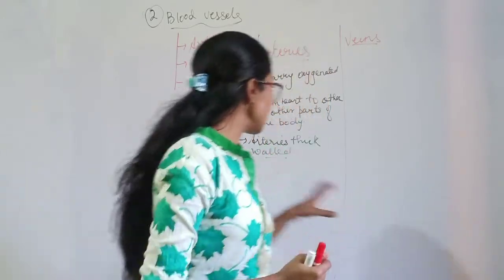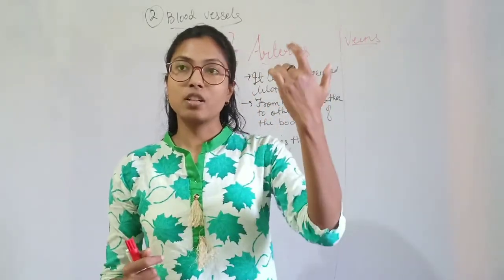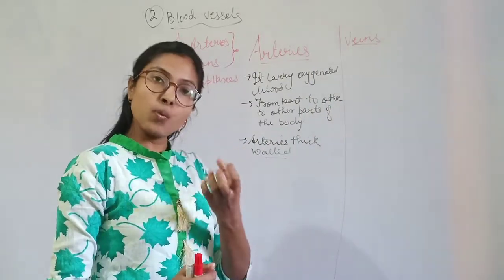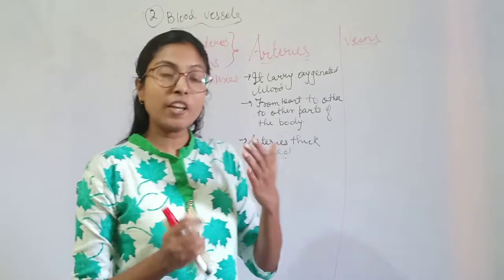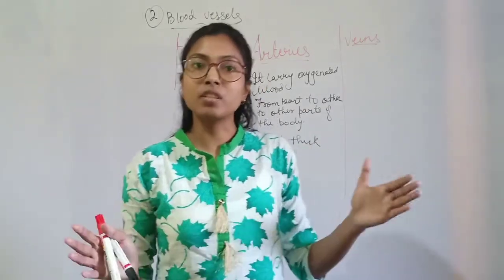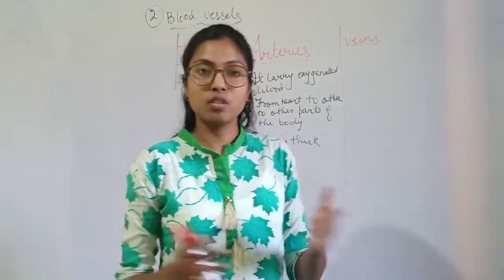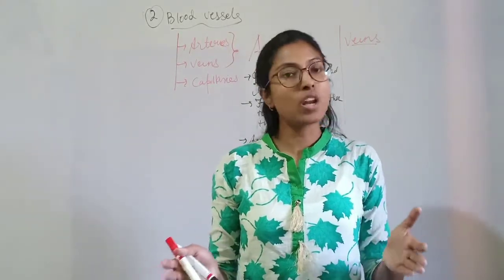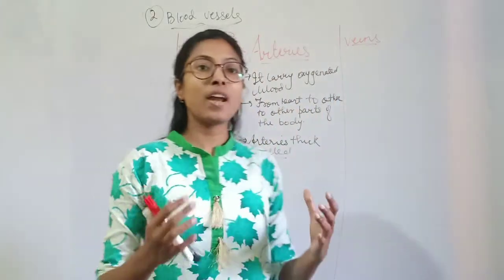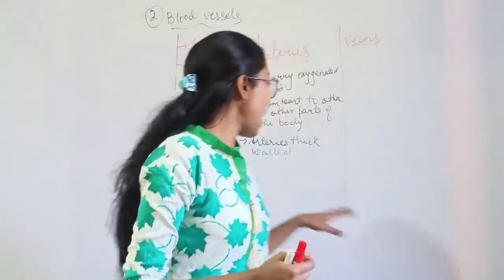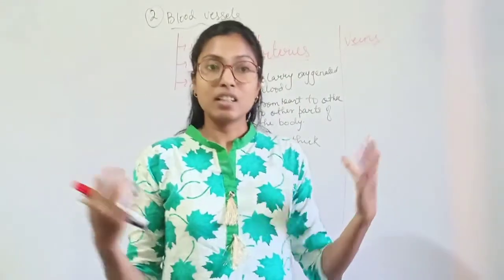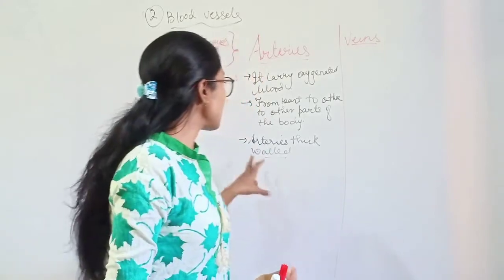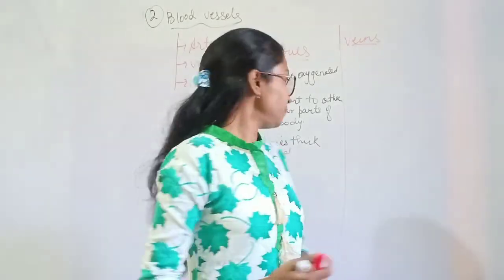So the blood flows through the artery at high pressure. If the wall were thin, then it might burst, and the blood might come out by destroying the thin-walled arteries. So in order to prevent the arteries from bursting, they have thick walls so that they can take the high pressure. That's why arteries are thick walled.